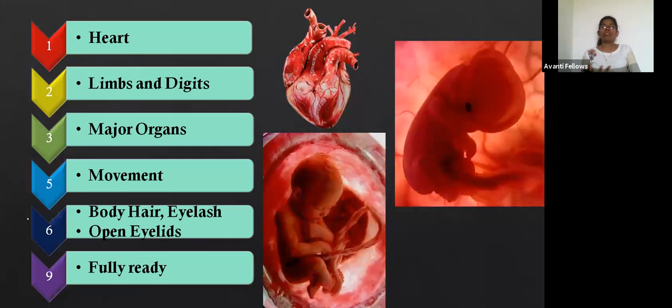If a baby is born in the 7th month, they will care for the baby for many days and keep observing its development. There are chances it can survive, but in major cases there are chances of the death of the baby also.